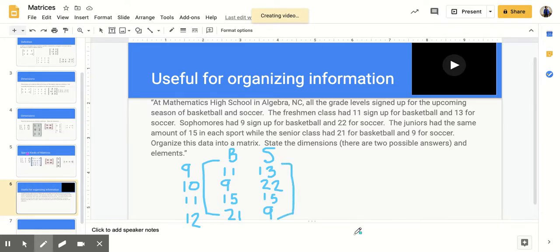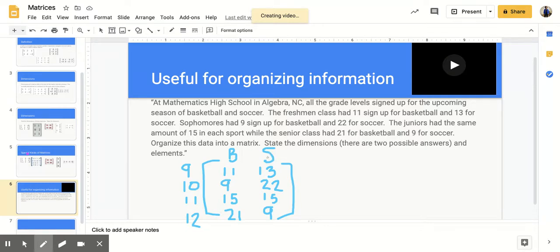So just like that, we took that information that they gave us and we're able to organize it a little bit better. Over here on the side, just to be clear so we wouldn't confuse those with numbers, we could write out ninth grade, 10th grade, 11th grade, 12th grade, or we can use the actual words freshman, sophomore, junior, and senior. I just want to make sure you don't get these confused with numbers inside of the matrix. That would be absolutely fine to write those out. B stands for basketball and S stands for soccer.